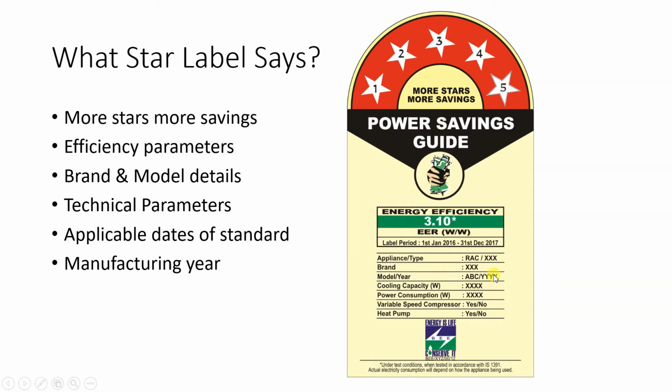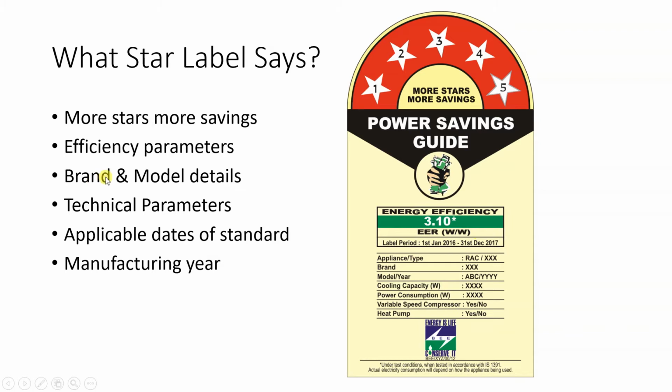Now, if you see the star label, there are different parameters given on the star label. First one is efficiency parameters. So this is an example of air conditioner where EER, energy efficiency ratio, is given in watt per watt, which is 3.1. If you consider refrigerator, what will be given over here? Liters, like 471 liters of refrigerator, 210 liters of refrigerator, and so on. So efficiency parameter or energy consumption parameter is given.